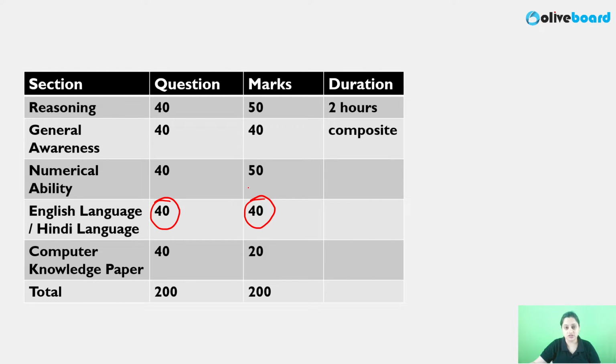Here you will notice for this exam there is no section-wise time mentioned. That is one major thing where your strategy comes into place. You have 2 hours composite time. So how much time to give to English will depend particularly on the type of questions you are getting in the paper. Are those lengthy ones? Now see, suppose there are 40 questions. We can say there are various sets that they will give you.